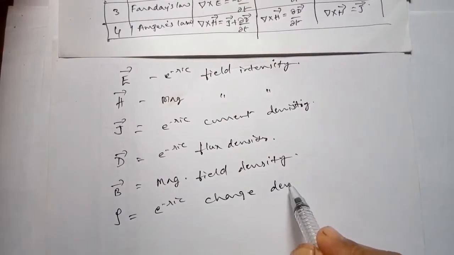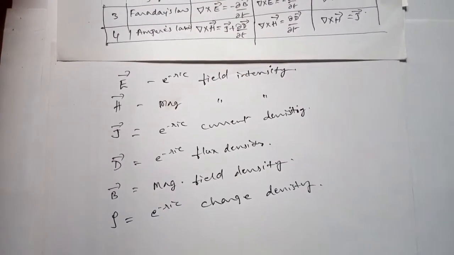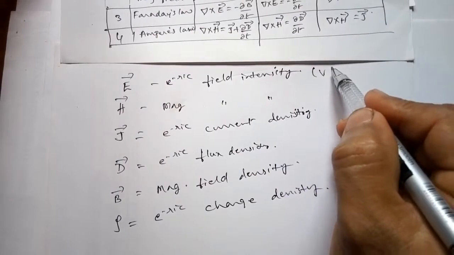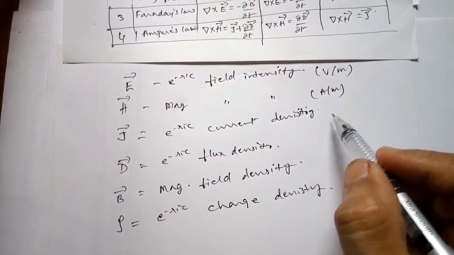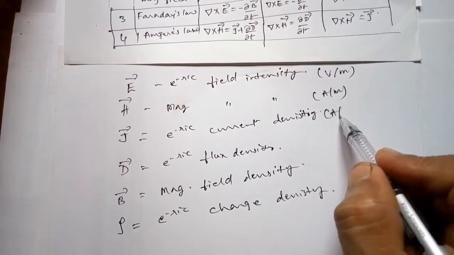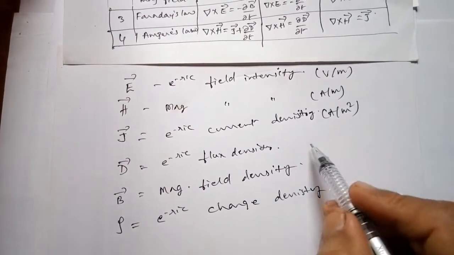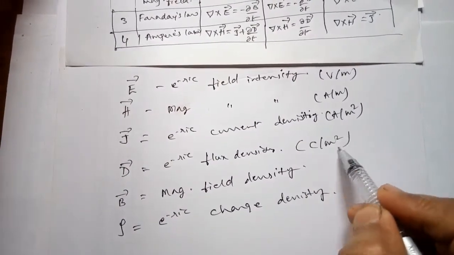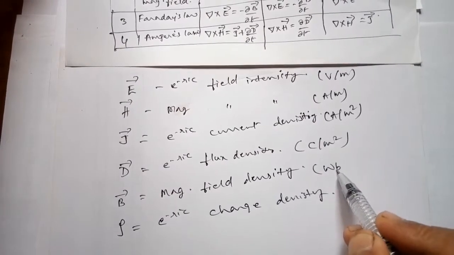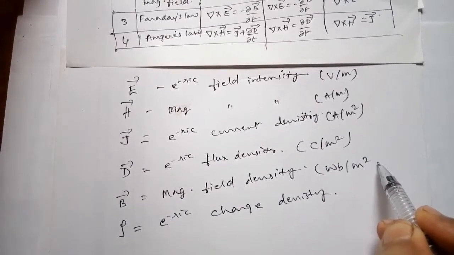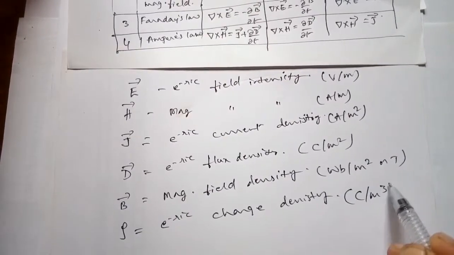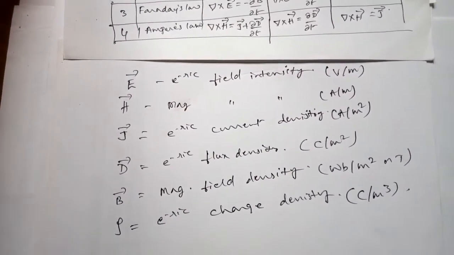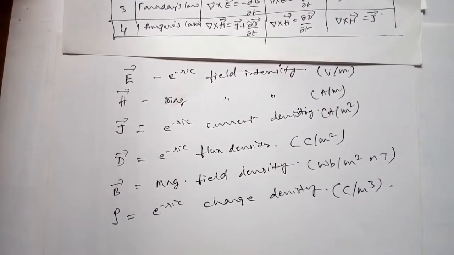The units are volt per meter for E, ampere per meter for H, coulomb per meter square for D, Weber per meter square or Tesla for B, and coulomb per meter cube for rho. Okay, so this is what exactly.